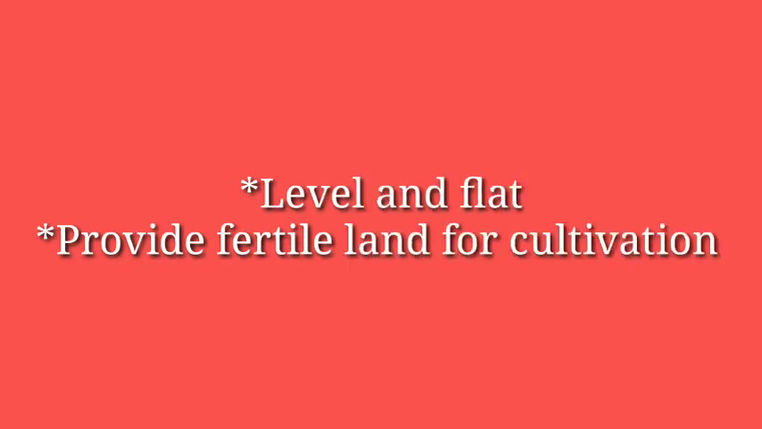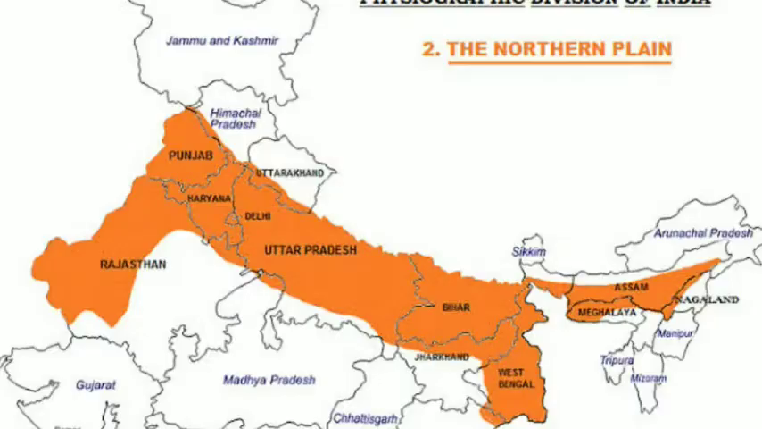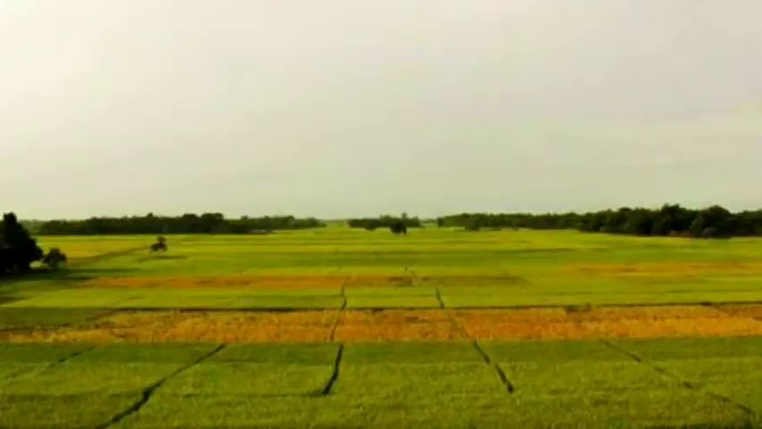The northern Indian plains lie to the south of the Himalayas. They are generally level and flat. These are formed by the alluvial deposits laid down by the rivers, the Indus, the Ganga, the Brahmaputra, and their tributaries. These river plains provide fertile land for cultivation. That is the reason for the high concentration of population in these plains.